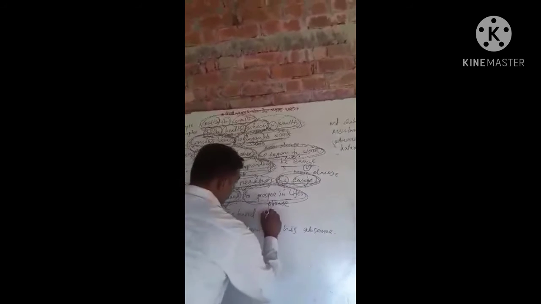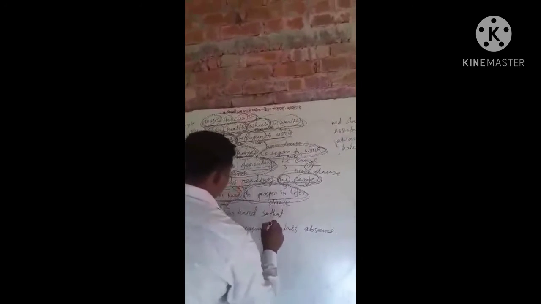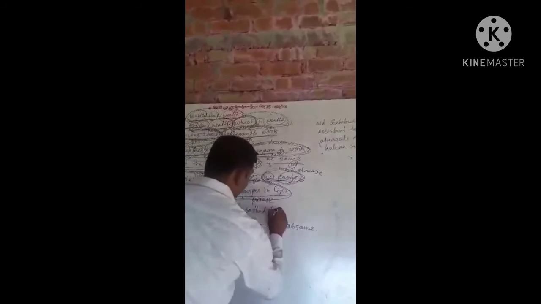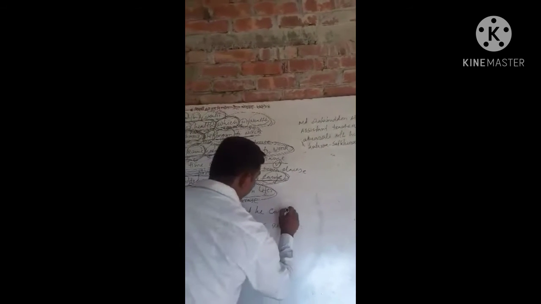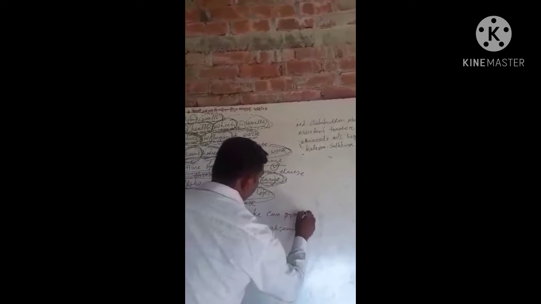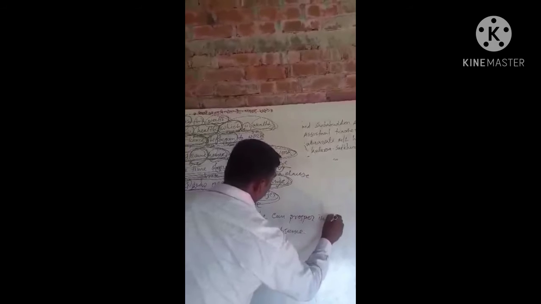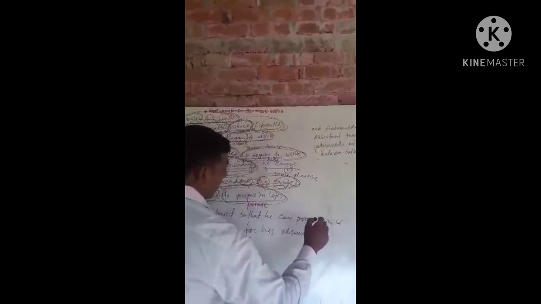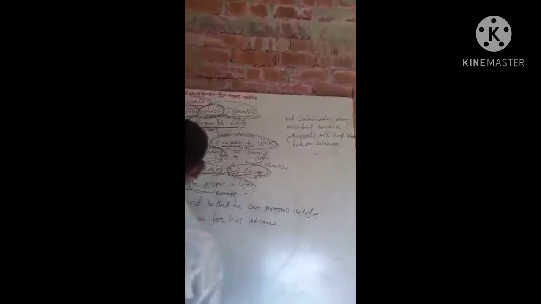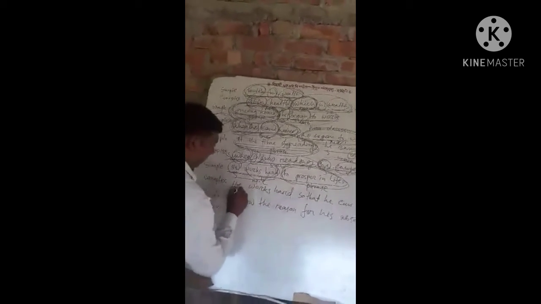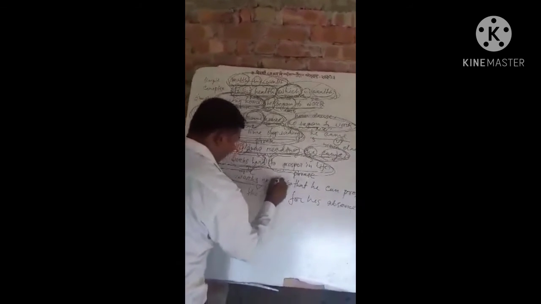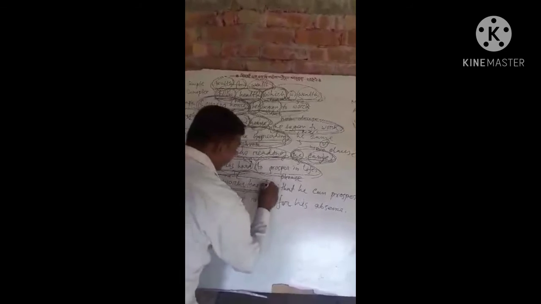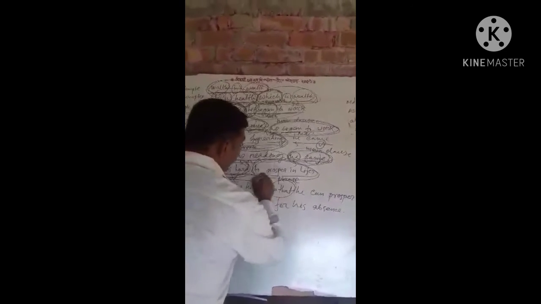so that he can prosper in life. Here he is a subject, works is a verb. So it's a main clause. So that is a subordinating conjunction.